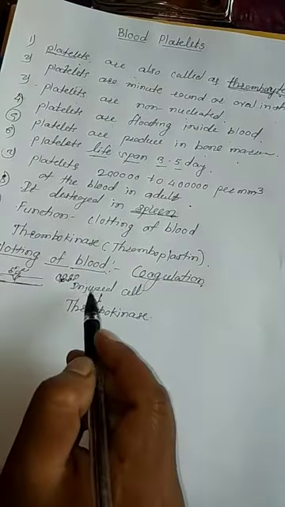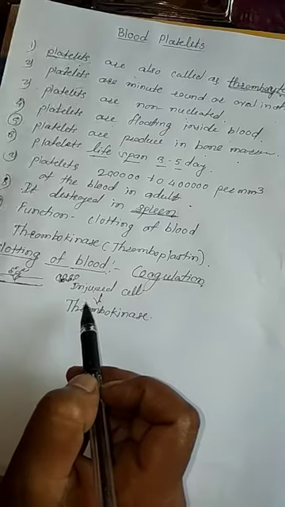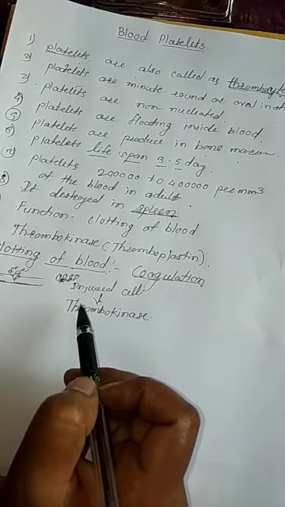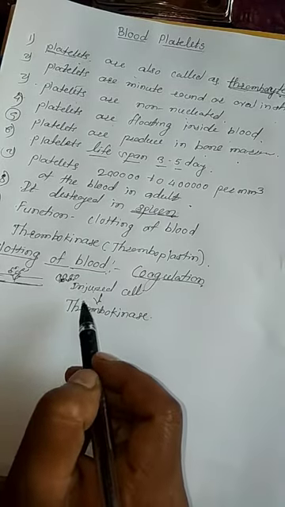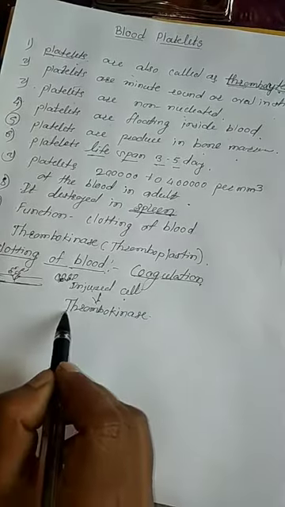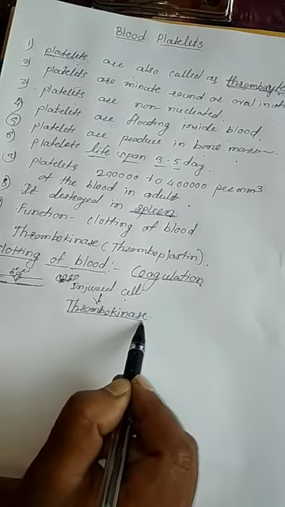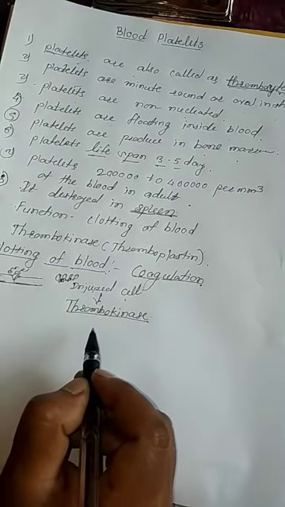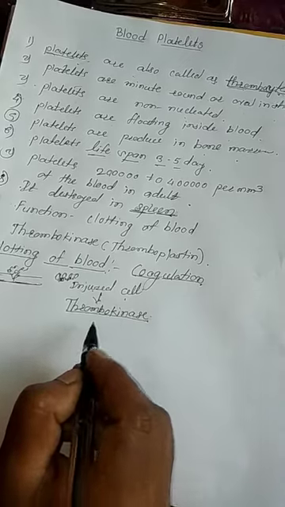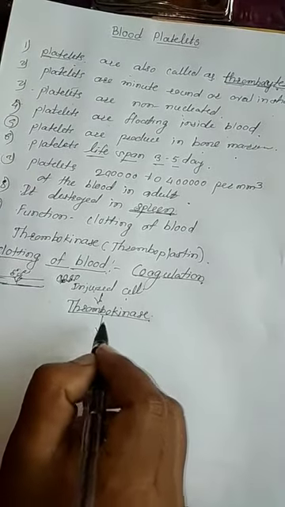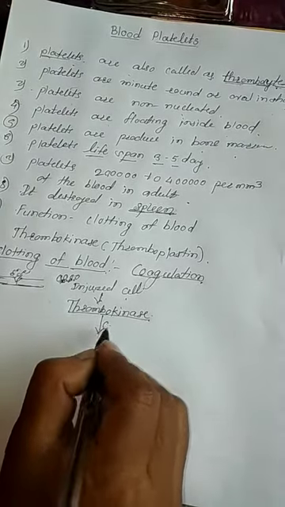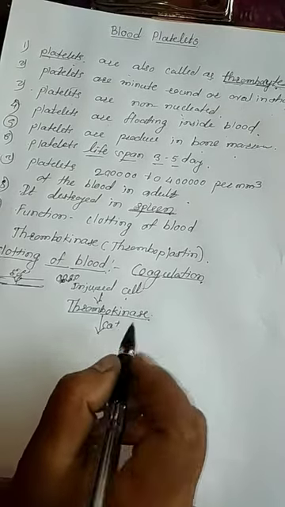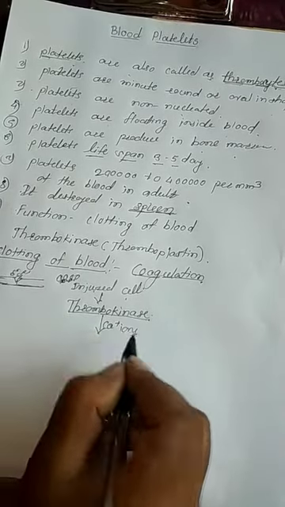When our skin is cut, the injured cells present on the injured part of the body release an enzyme called thrombokinase. And I told you, the plasma already contains some clotting factors and calcium. In plasma, calcium ion is present.